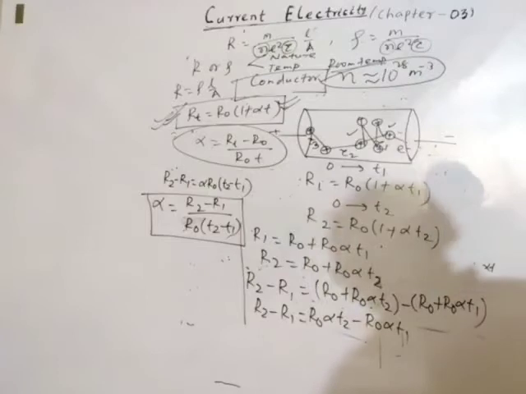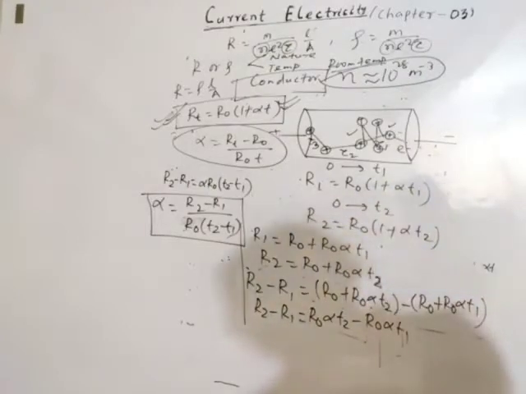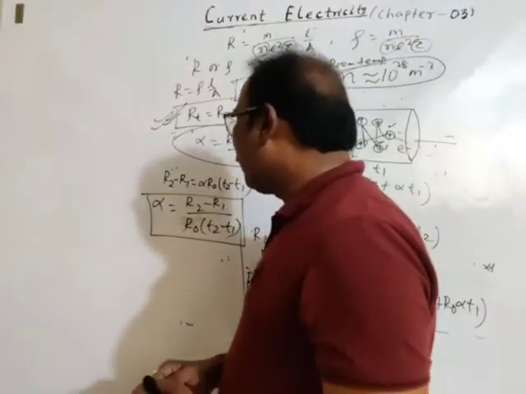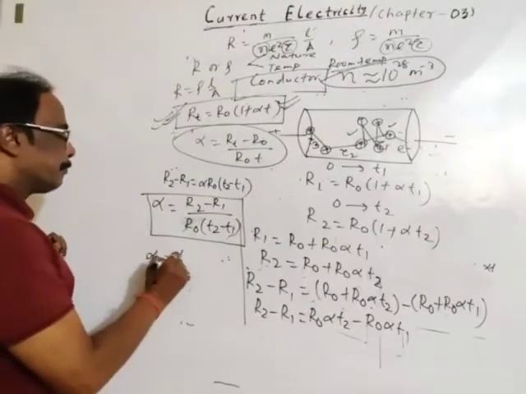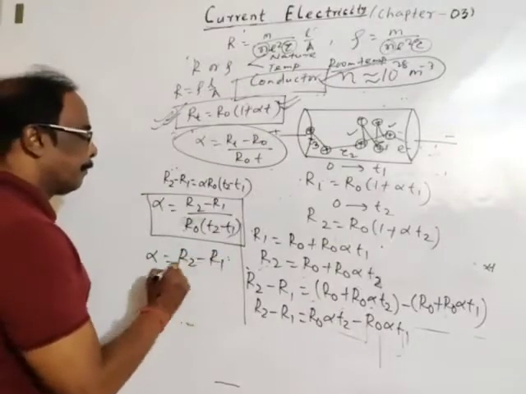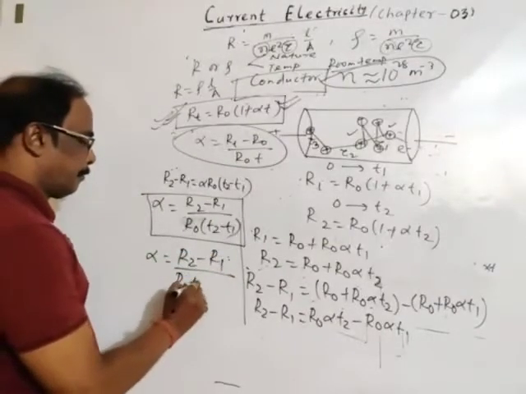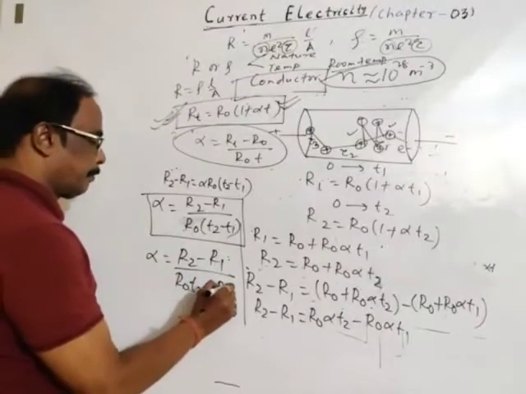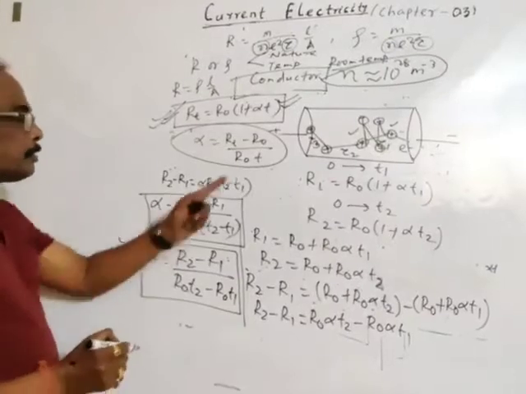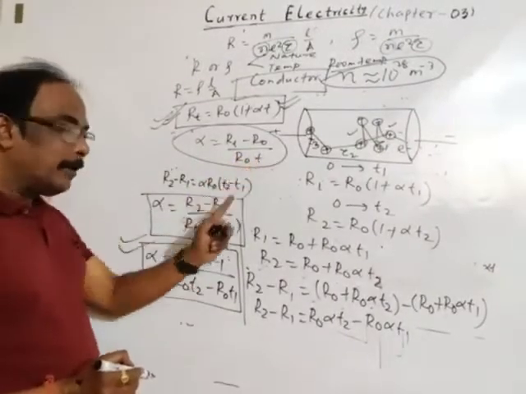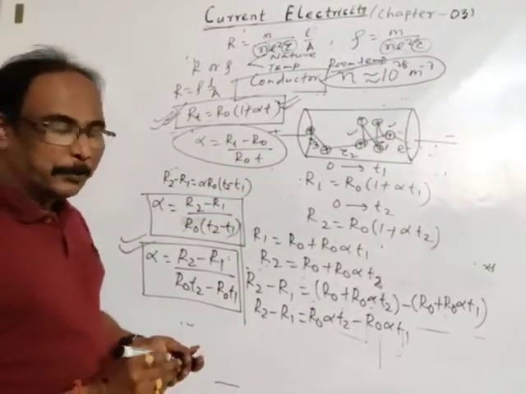Fine. Just open the bracket, you will get the final relation for numerical use.